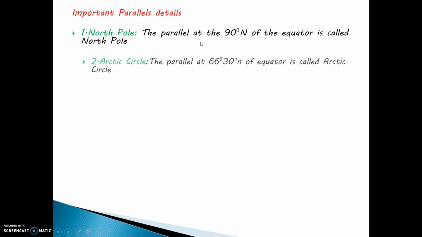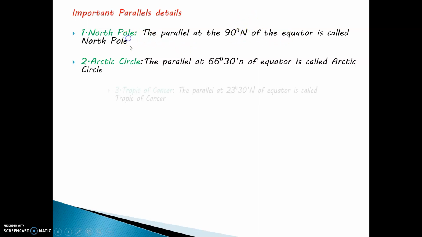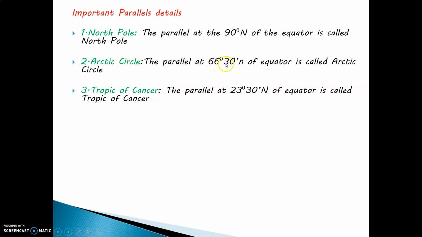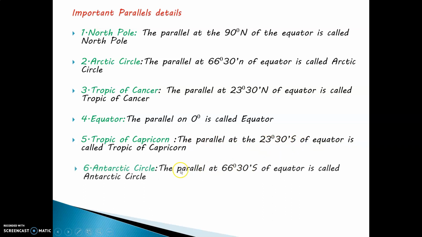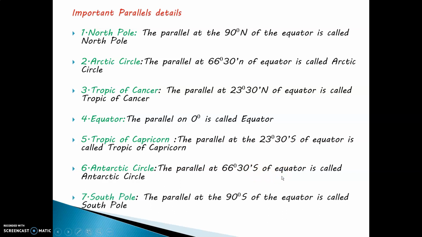Now the details. The parallel that lies at 90 degrees north, the topmost, is called the North Pole. Arctic Circle lies at 66 degrees 30 minutes north of the equator. Tropic of Cancer lies at 23 degrees 30 minutes north of the equator. Equator lies on the 0 degree parallel. Tropic of Capricorn lies at 23 degrees 30 minutes south of the equator. Antarctic Circle lies at 66 degrees 30 minutes south of the equator, and next is the South Pole, which lies at 90 degrees south.